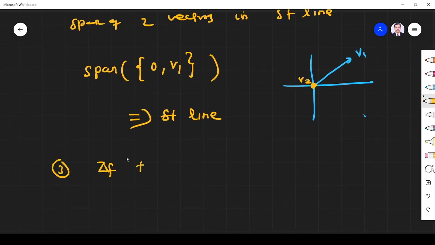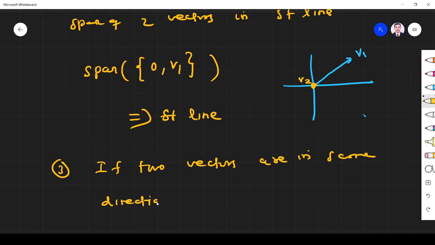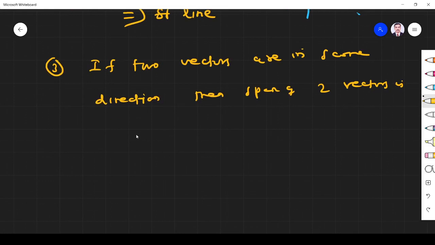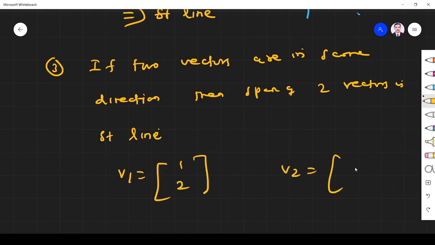Okay, similarly, if two vectors are in the same direction, then the span of two vectors is also a straight line. Why? You see two vectors, I take v1 as (1, 2) and another vector v2 as (1, 2).